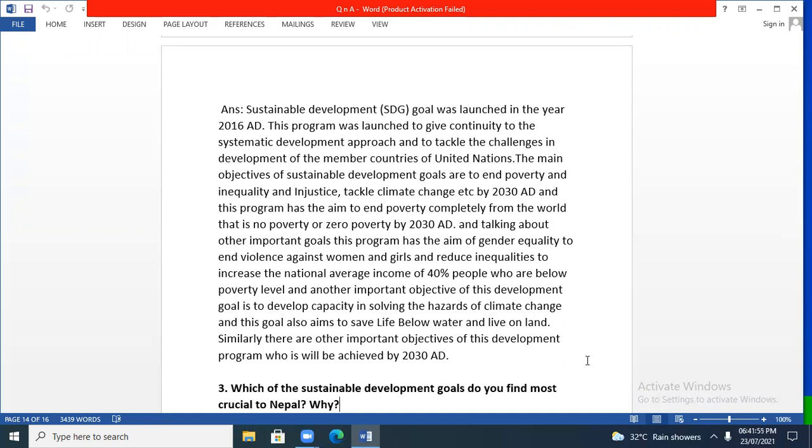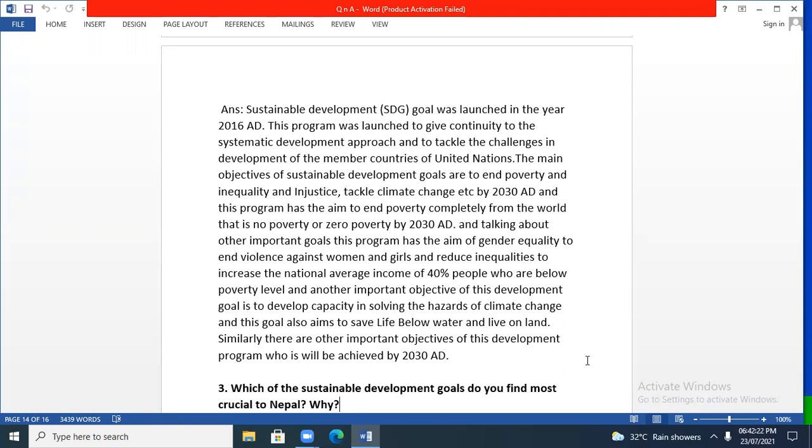And talking about other important goals, this program has the aim of gender equality to end violence against women and girls and reduce inequalities to increase the national average income of 40% people who are below poverty level. And another important objective of this development goal is to develop capacity in solving the hazards of climate change, and this goal also aims to save life below water and life on land.